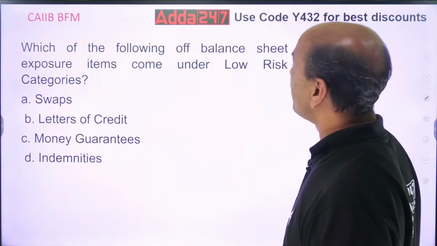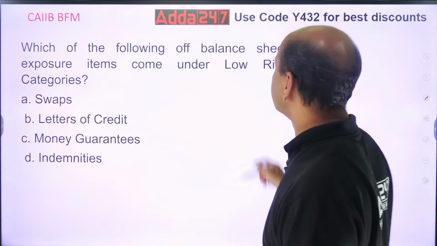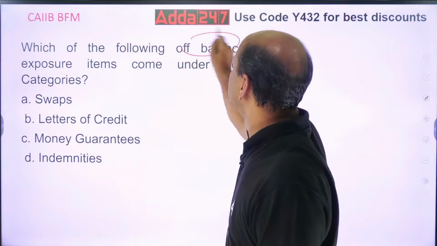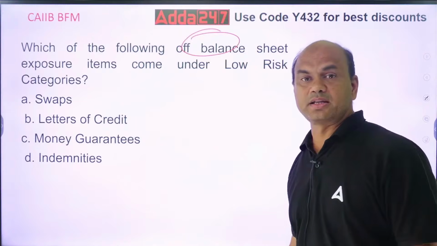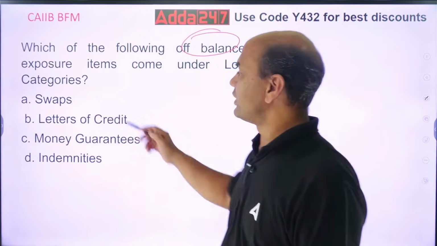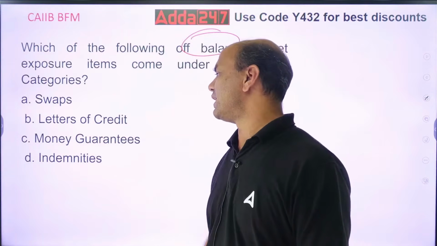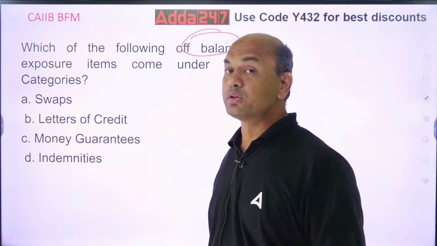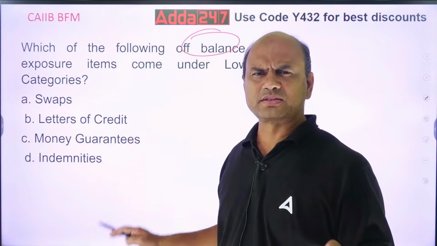Which of the following off-balance sheet exposure items come under the low-risk categories? Swaps, letter of credit, money guarantees and indemnities. Which one is low risk category, very less risk?